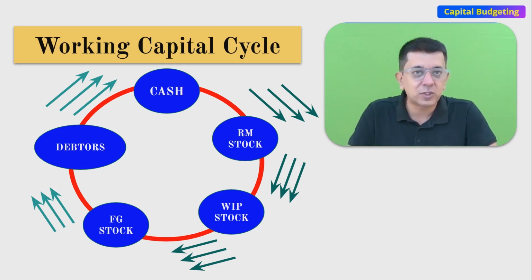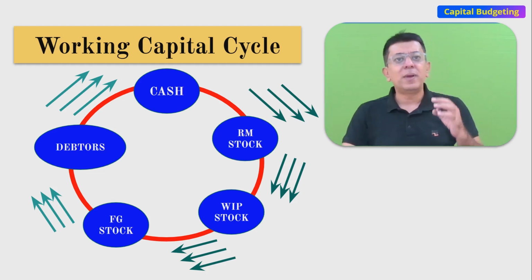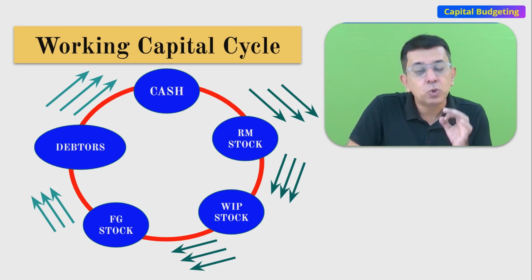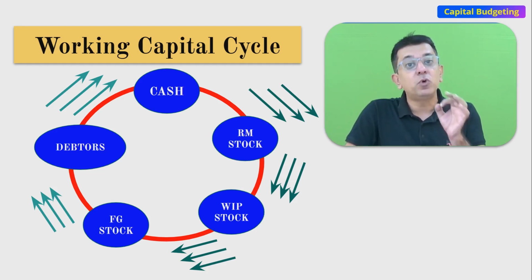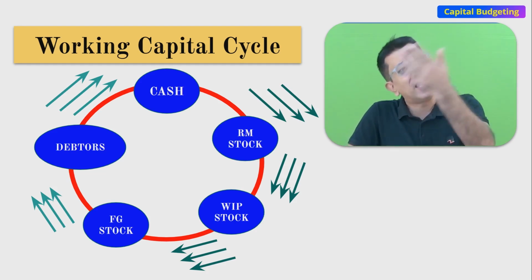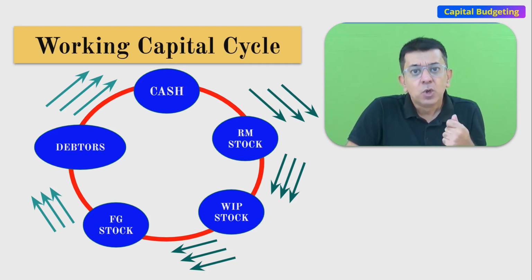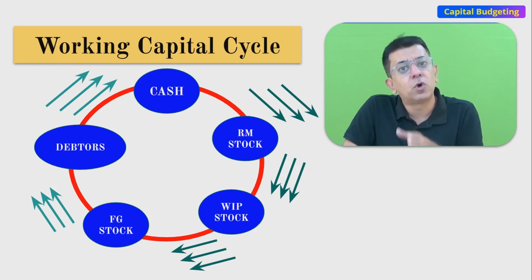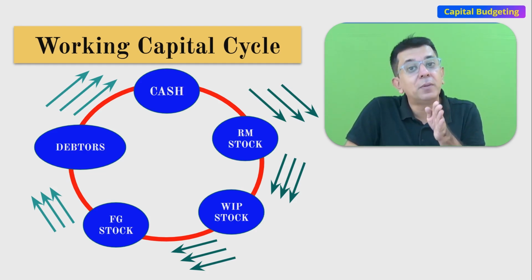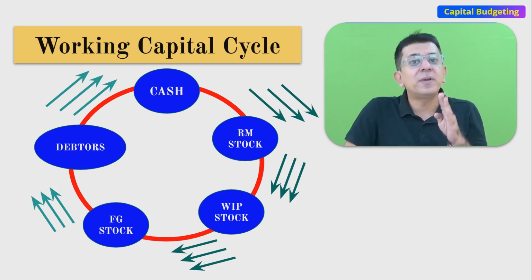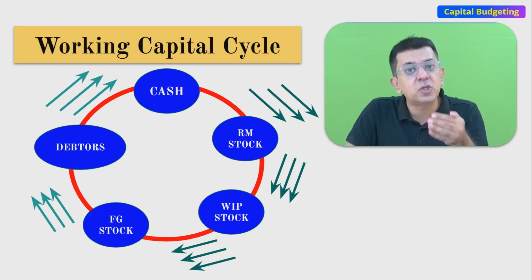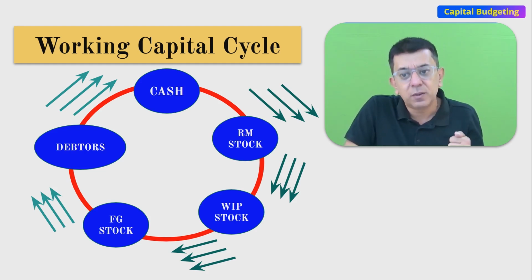Please note down all these particular words. And also remember that you should have enough working capital, because if you do not have enough of any of these things, for example cash, you will not be able to purchase raw material stock or pay your creditors. You should have enough finished goods stock, otherwise what will you sell?